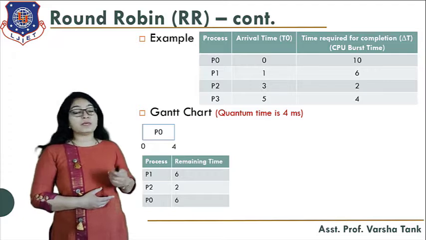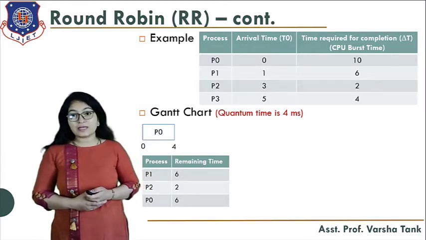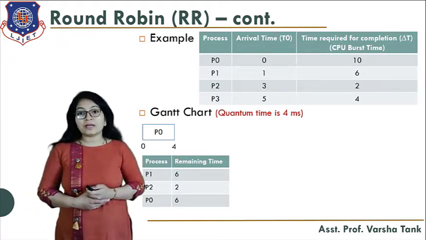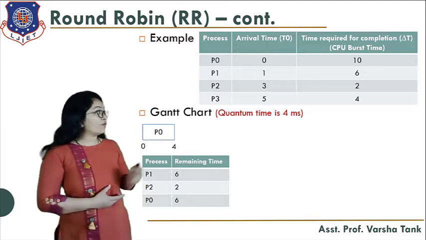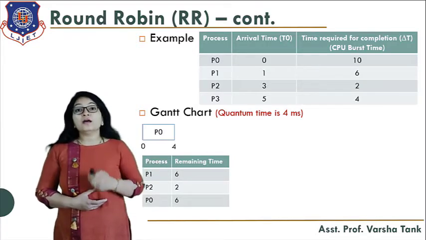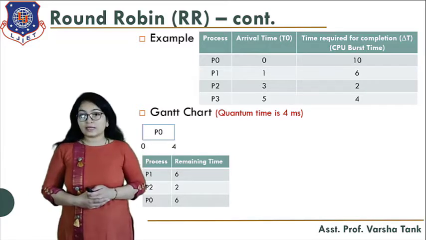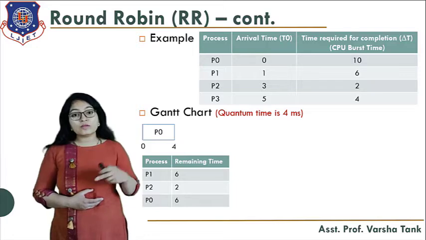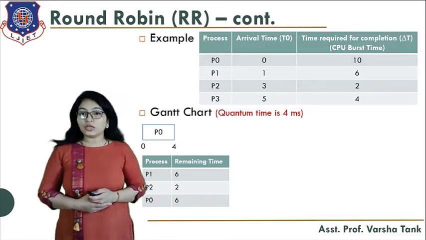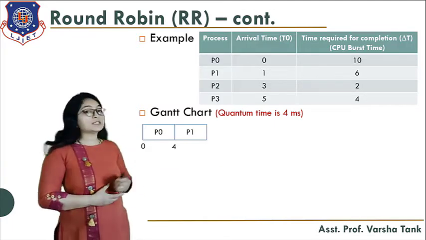Now another process P1 comes. P1 has a burst time of 6 milliseconds, and another process P2 comes, which has a burst time of 2 milliseconds. Now P1 came first, so P1 will go for execution, and P0 has completed its execution for 4 milliseconds. So now what will happen? P0 will go to the end of the queue. Here you can see P0 is at the end of the queue. Okay, so after that P1 will go for execution.